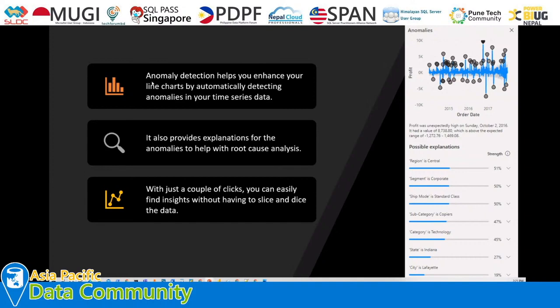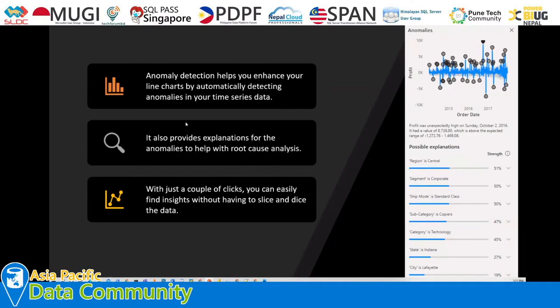So basically, in Power BI, anomaly detection helps you enhance line charts by automatically detecting anomalies in your time series data. Now, this anomaly detection was announced at Ignite 2020 this year, and last month we got that feature available as a preview. And one important thing is that anomaly detection is only applicable to time series data. So if you do not have time series data, then this concept will not work for you. This is the one prerequisite that we need to keep in mind.